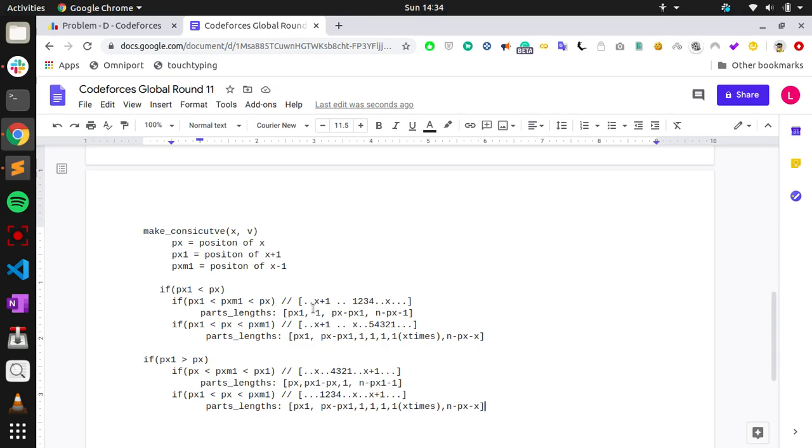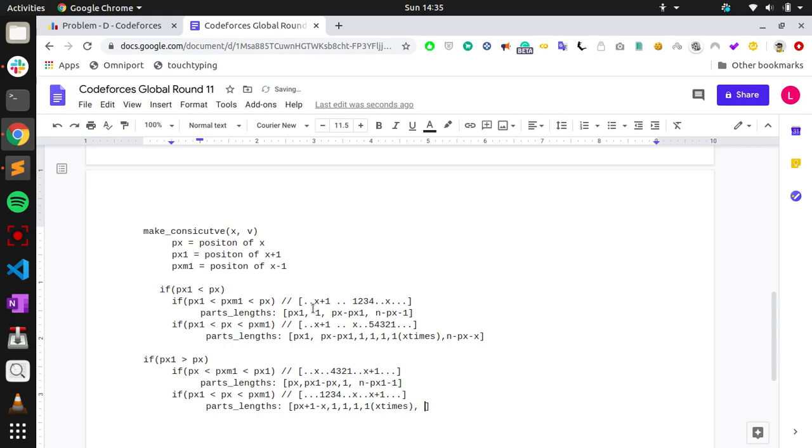So in these conditions, the path lengths would be: out of n, let px be the position of x. All the elements before 1 form one part, so px minus x, then px plus 1 minus x, then parts of length 1, x times.